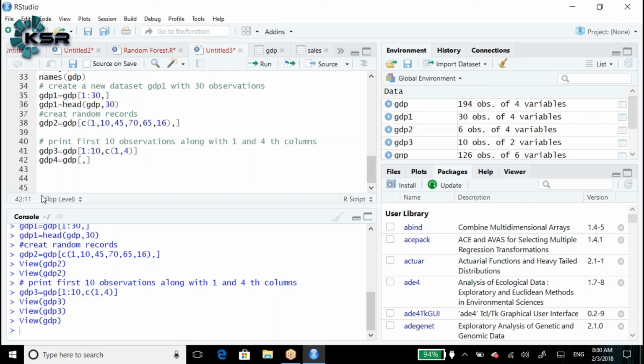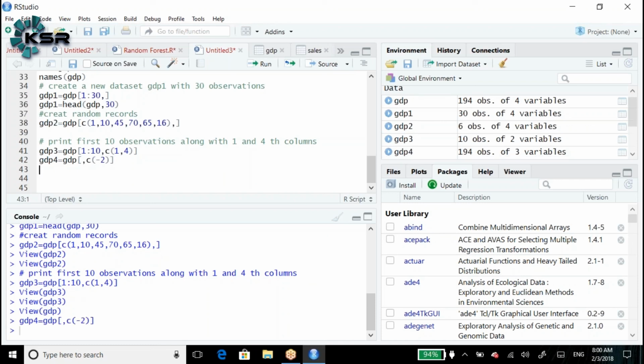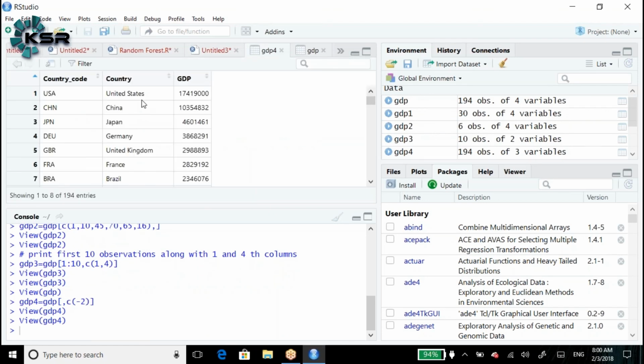What does it mean? It considers all the rows, c of minus 2. Minus 2 means it doesn't print the second column. It will print the remaining columns. GDP 4 will be country code, country and GDP.